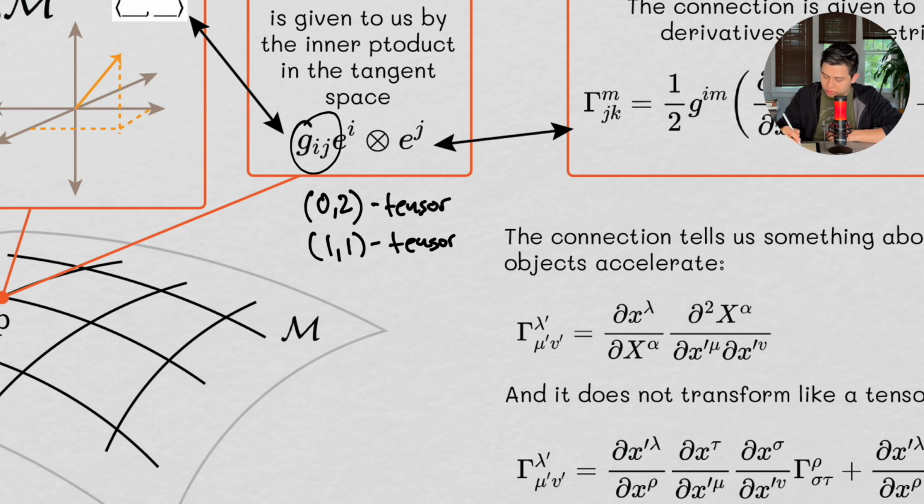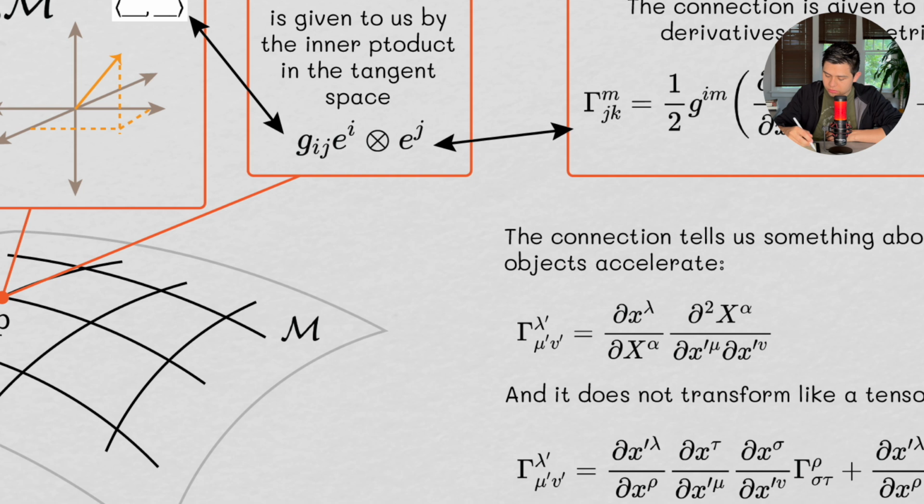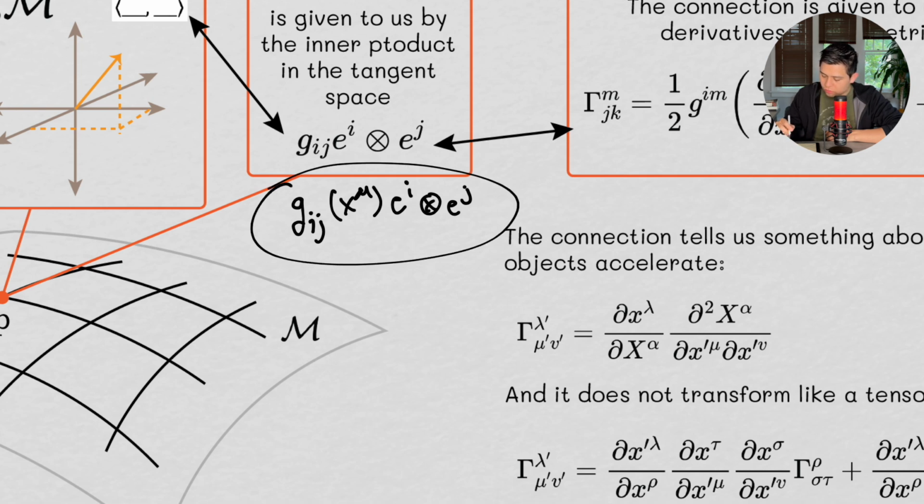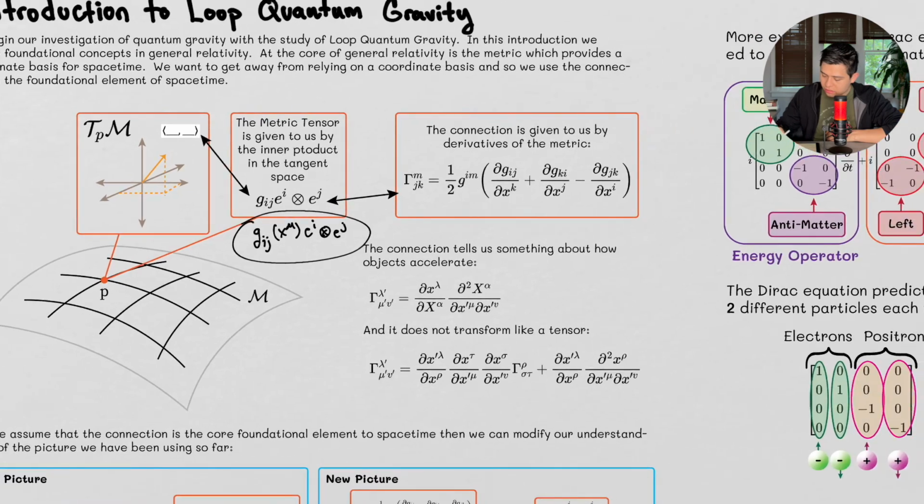So what this should really look like, this is kind of shorthand. What this g_ij should really look like is g_ij as a function of space-time, e^i, e^j, and those are the basis vectors. So this is the full-fledged form of the metric.